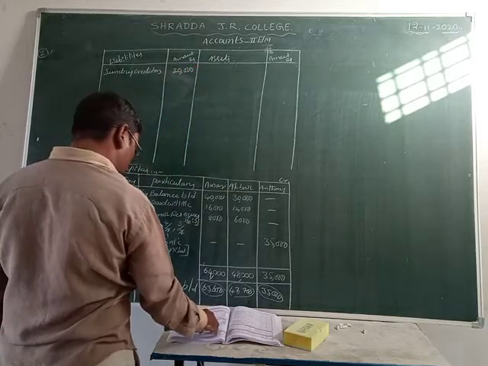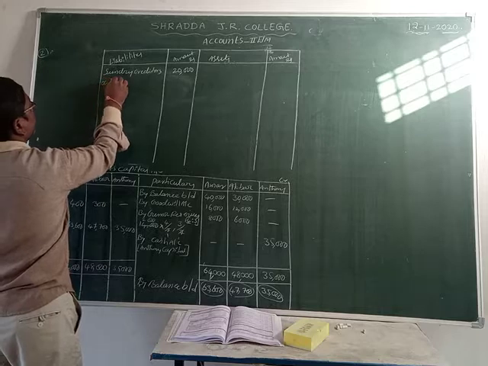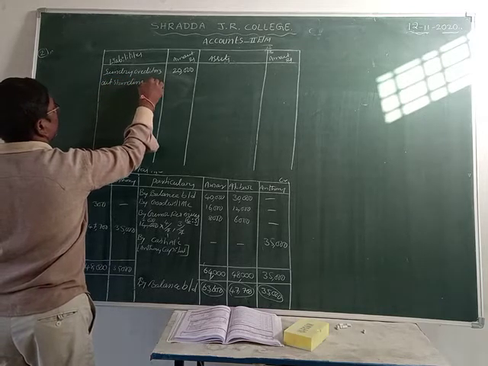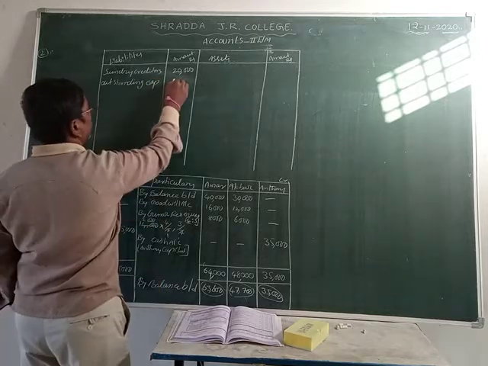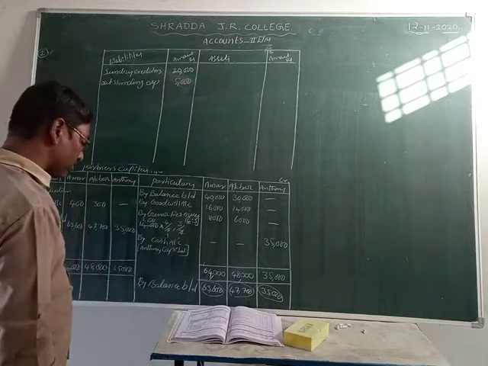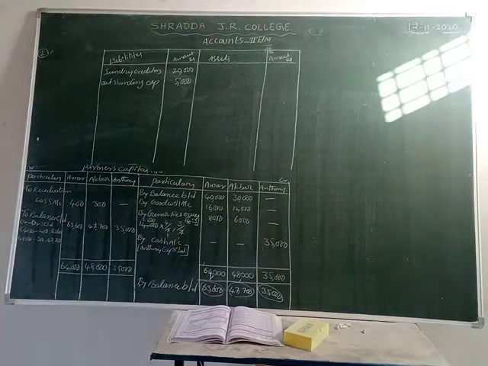Next one, outstanding expenses. It is also a liability. The value is what? 5,000 rupees. Outstanding expenses value is 5,000. Next one, what is given? General reserves. Already we can record general reserves into the capital account. That's why we don't record it in the balance sheet.